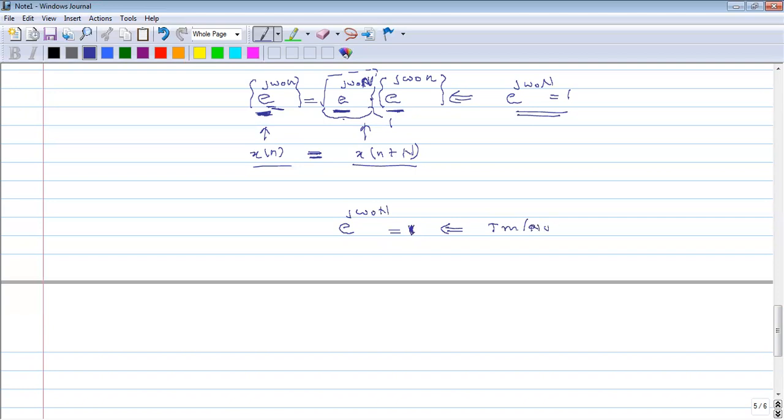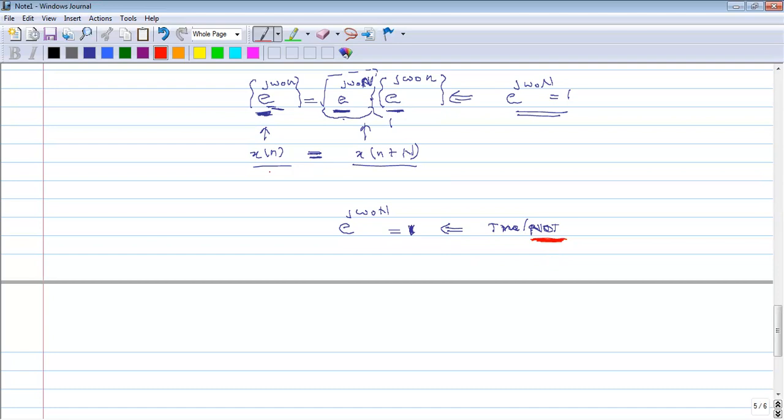If this is not true, what is our conclusion? If this condition is not true for any n value, what is our conclusion?